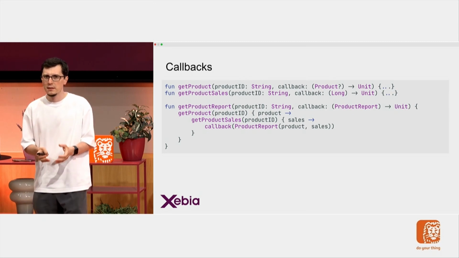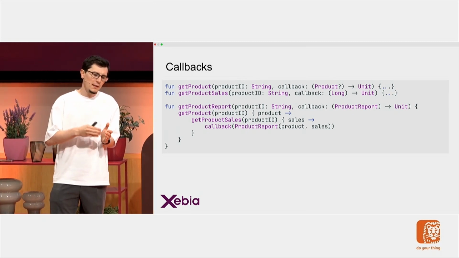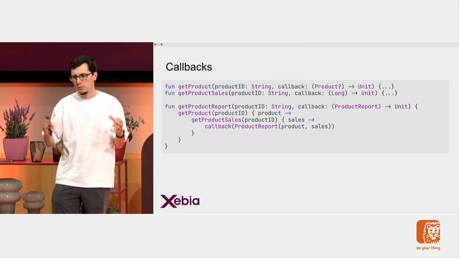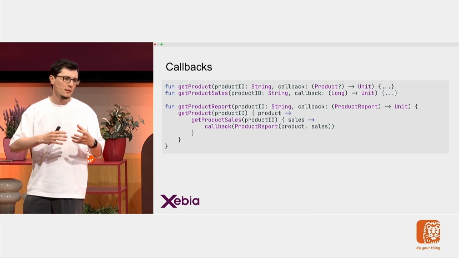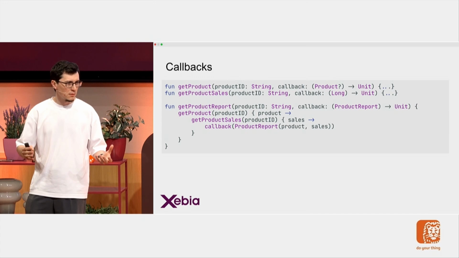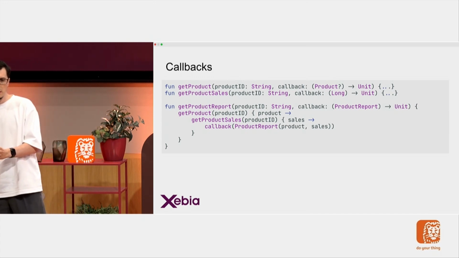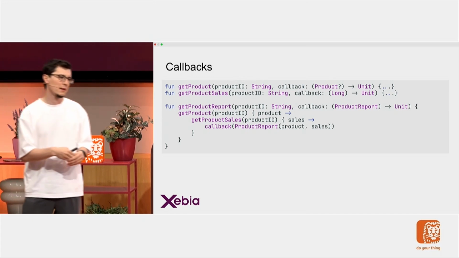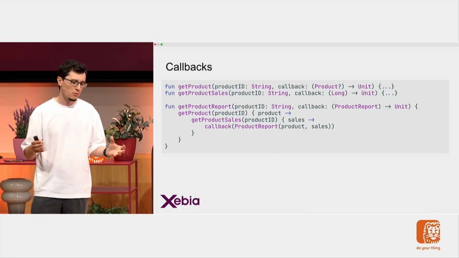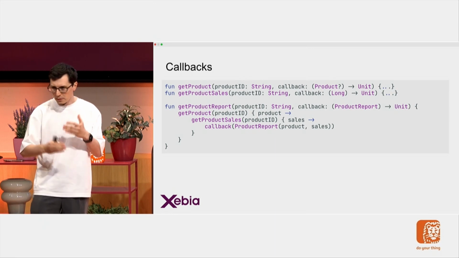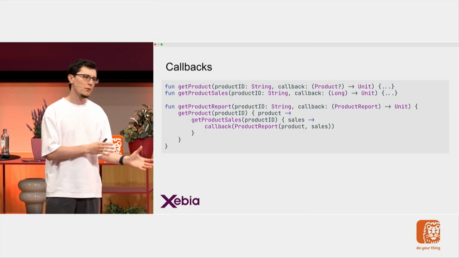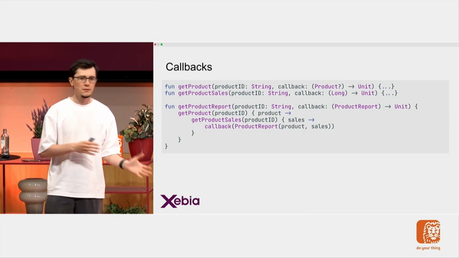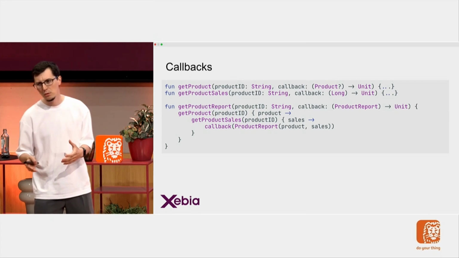This means that instead of waiting for get product or product sales to finish, their execution is immediately returned, and the rest of the operations I do are in the callback. So when I call get product report, it will very quickly finish because it's not waiting for I/O operations, and the rest of the operations will be handled in the callbacks.